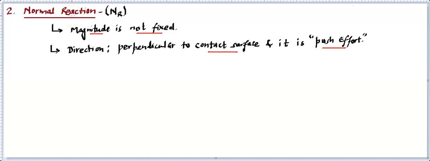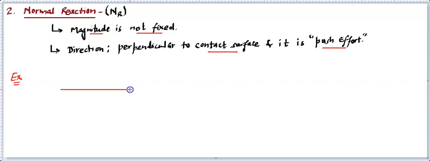That means it will come only if there is some action. First there is action, then comes reaction. It's not going to be otherwise. Reaction cannot come before the action. So normal reaction will come only if some action is taking place. What that action is, let me describe by a single example. Let's take an example that will talk about both the direction as well as this normal reaction information.